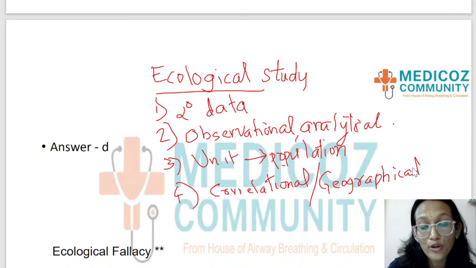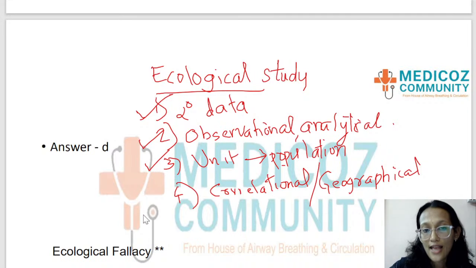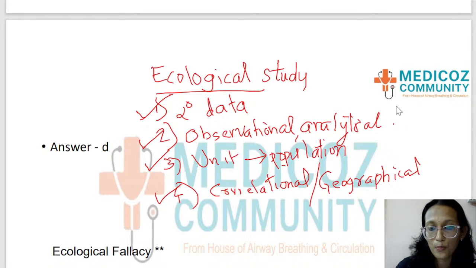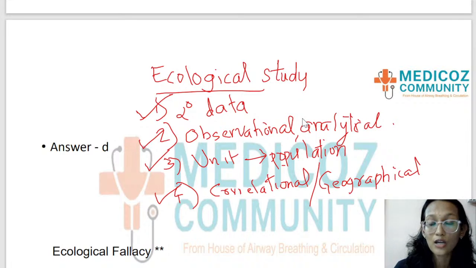So once again, I want you to know a little more details about ecological study. It is an observational analytical study. It uses secondary data, which means from the records. The third point is that the unit of study is population. And the other terms for ecological studies include correlational study and geographical study. These 4 points can come as questions. What type of study design is ecological study, or like the question asked here, it uses secondary data. What is the unit of study in an ecological study? Any of these can come as a NEET PG question.